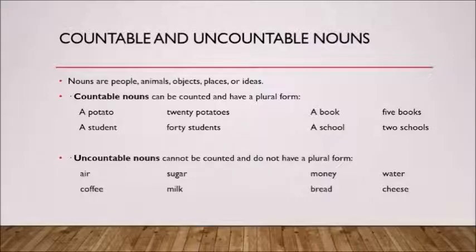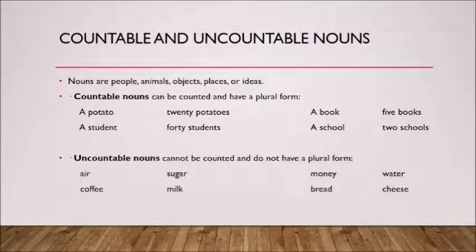For example, a potato or 20 potatoes, a student, 40 students, a book, 5 books, a school, 2 schools. As you can see, countable nouns have a singular and a plural form.